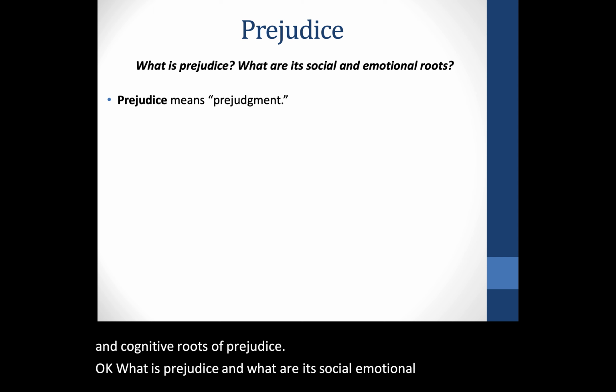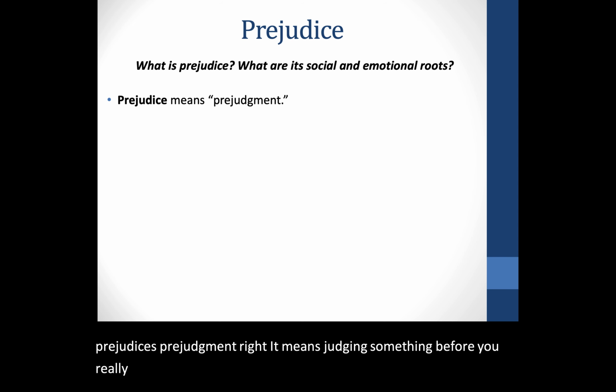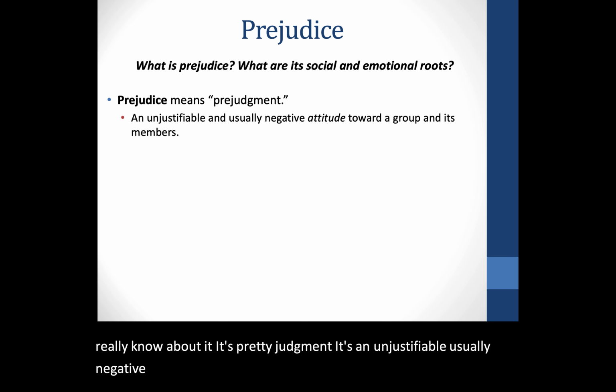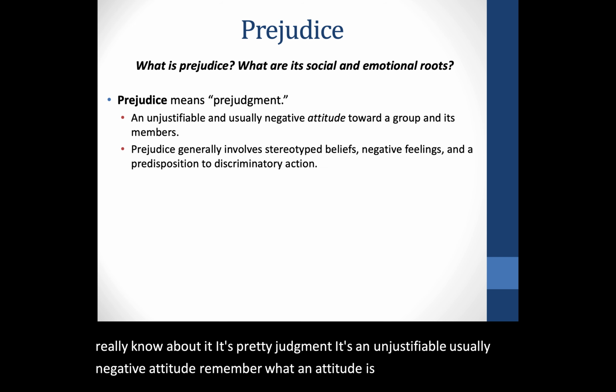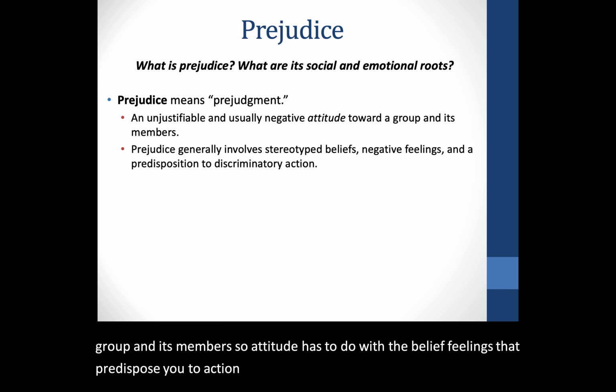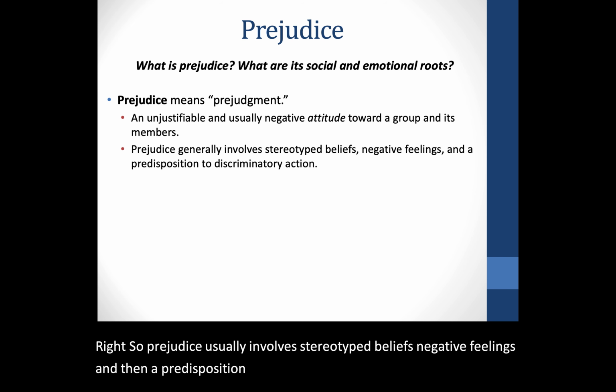So prejudice is prejudgment, right? It means judging something before you really know about it. It's an unjustifiable, usually negative attitude. Remember what an attitude is, right? Towards a group and its members. So attitude has to do with the beliefs and feelings that predispose you to action, right? So prejudice usually involves stereotyped beliefs, negative feelings, and then a predisposition to discriminatory action.